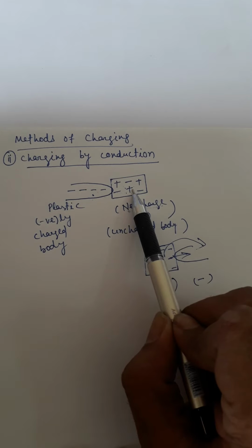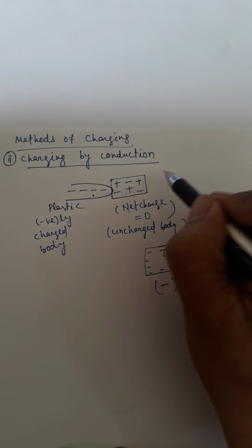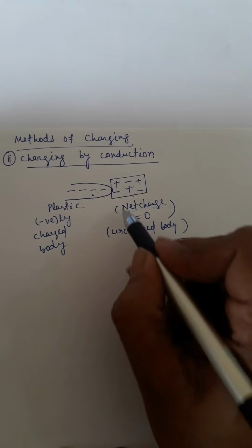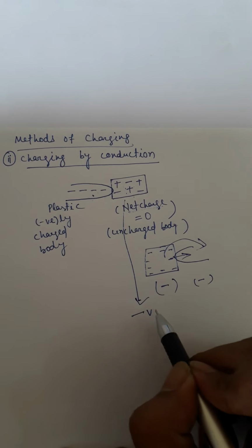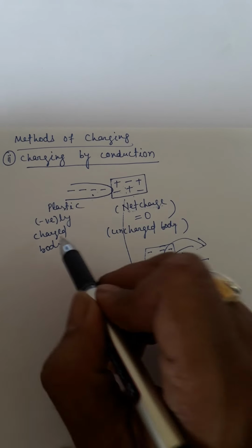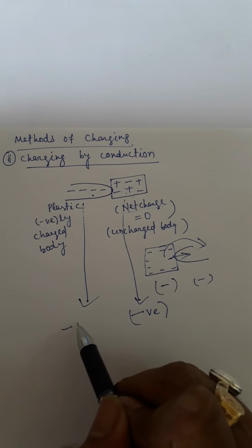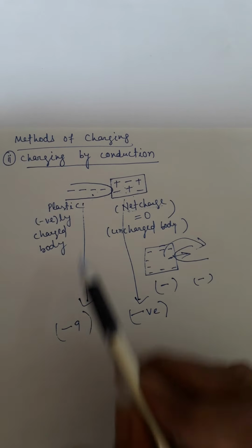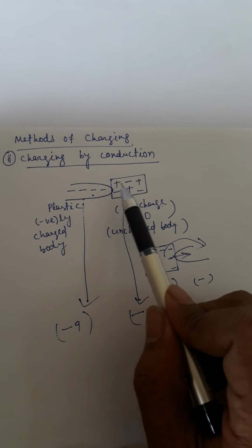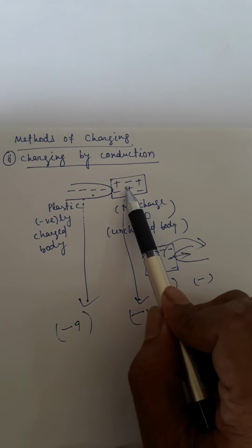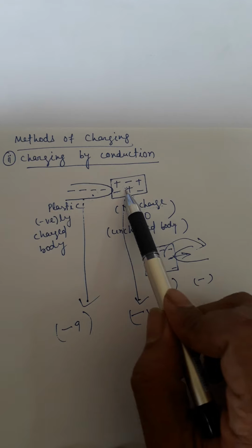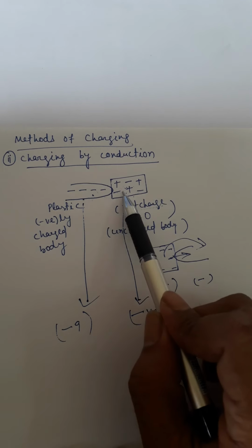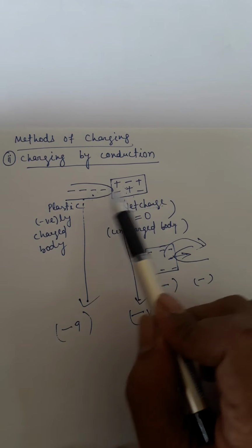Now, this metal is having one negative charge, and this plastic is having 9 negative charges, because one negative charge has left the plastic. This process goes on until the two bodies are having equal charges.